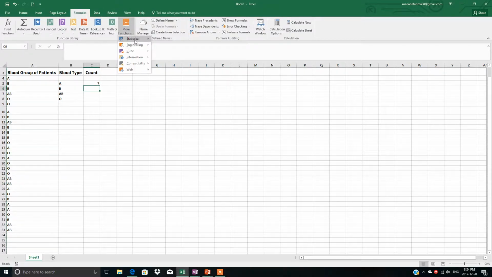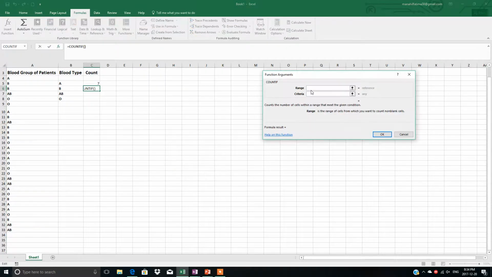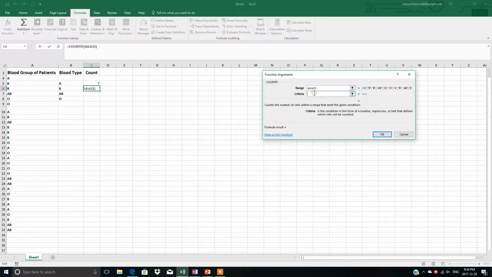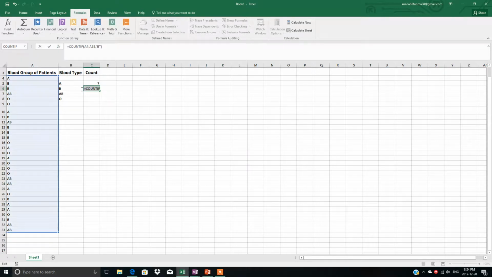I will show you one more time. More Functions, Statistical, COUNTIF, range: you have to select this data, and here in quotation marks you have to write down the second, B. So this is B, right? I did something wrong.